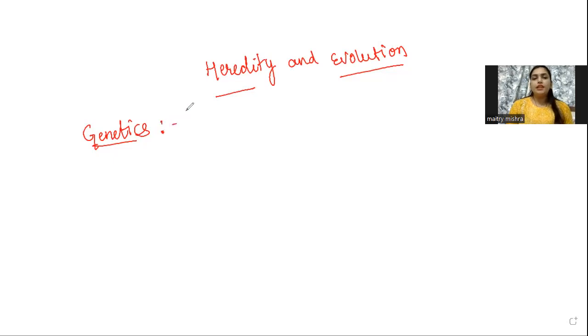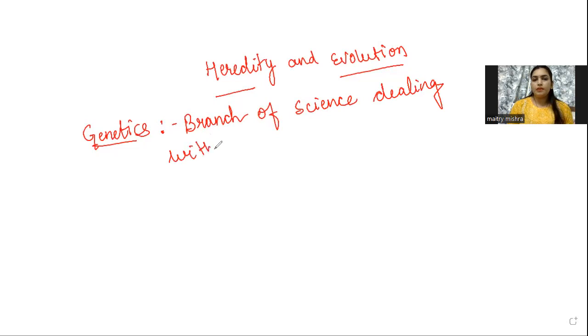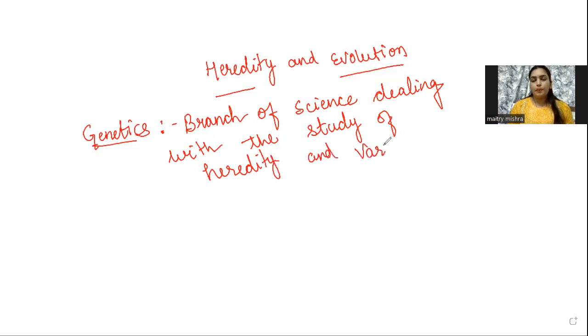You can define genetics as the branch of science dealing with the study of heredity and variations.